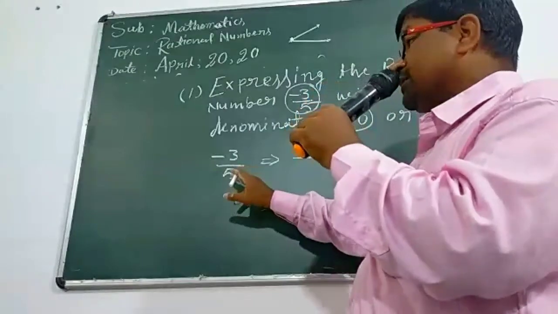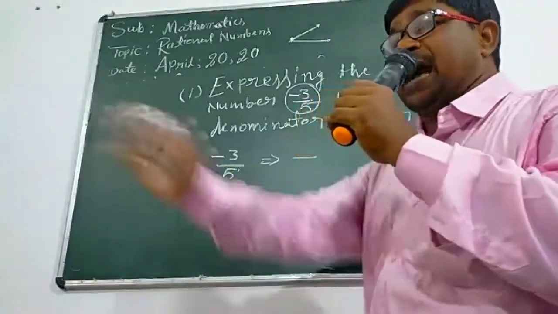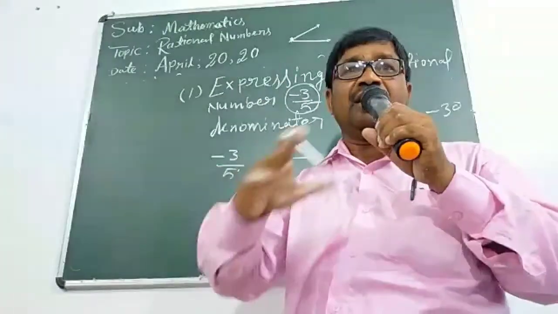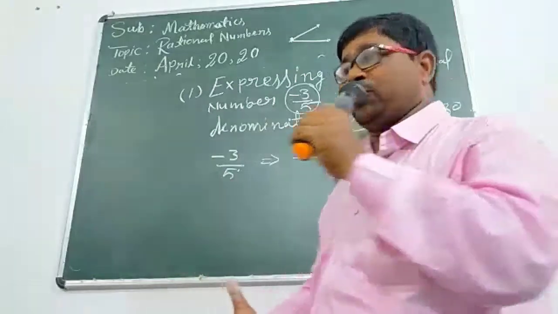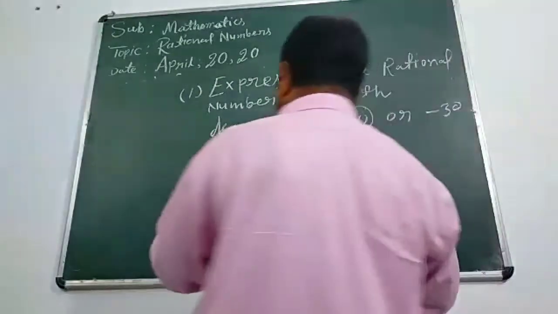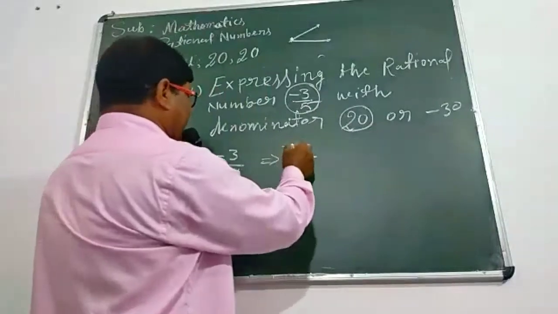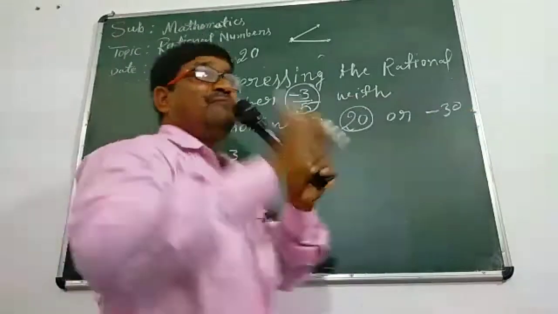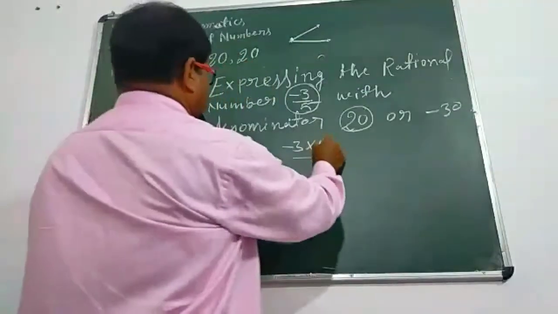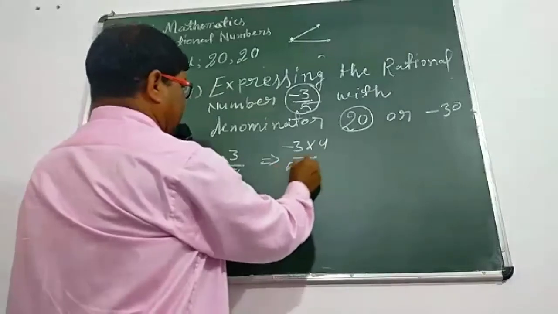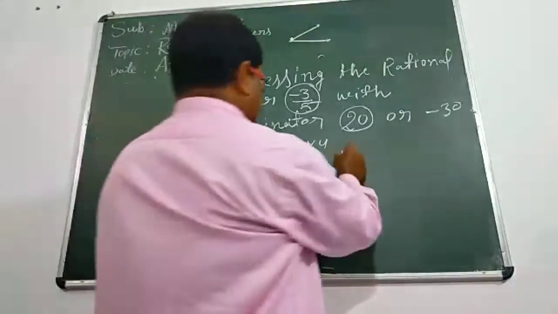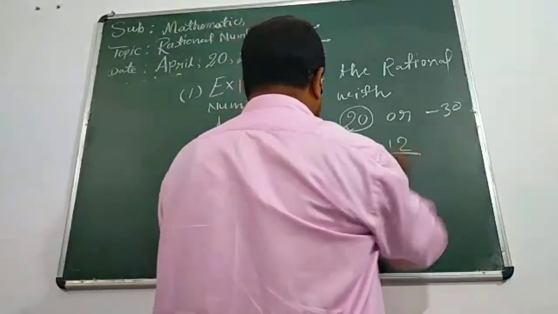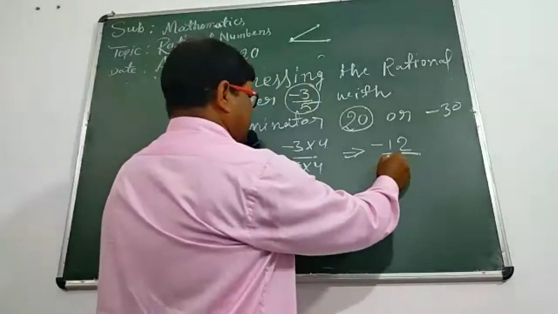So first we should remember 5 and start the dodging table. 5 1s are 5, 5 2s are 10, 5 3s are 15, 5 4s are 20. Now student, we can multiply numerator and denominator by 4, since 5 4s are 20. In this case, we are getting 4 3s are minus 12 and 5 4s are 20.